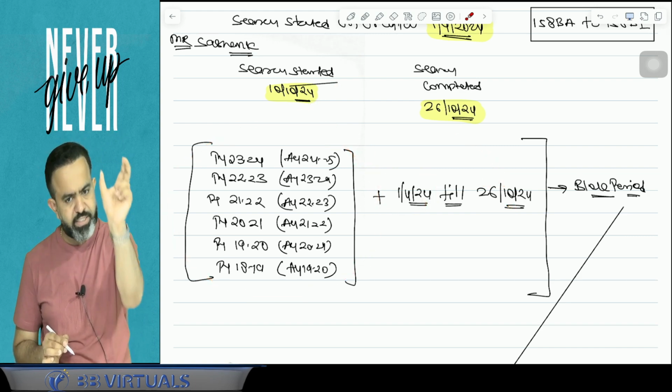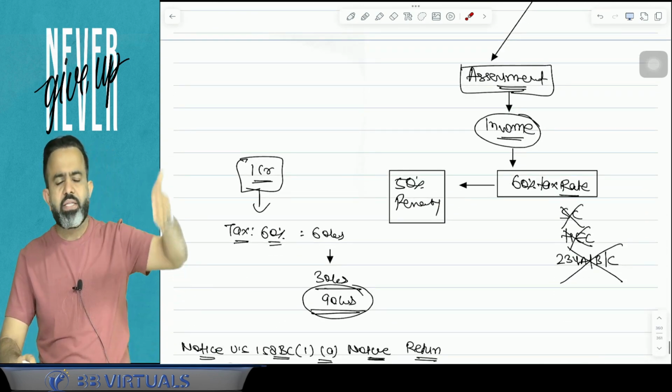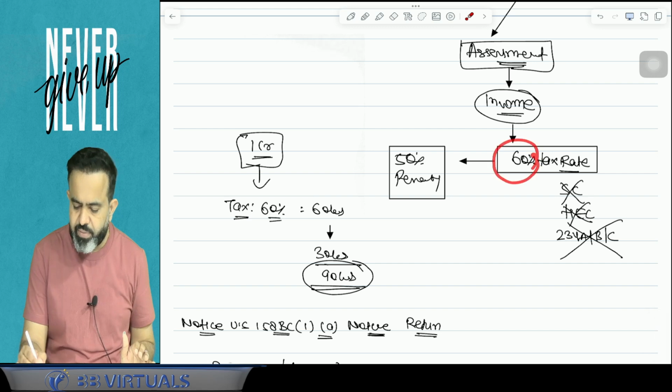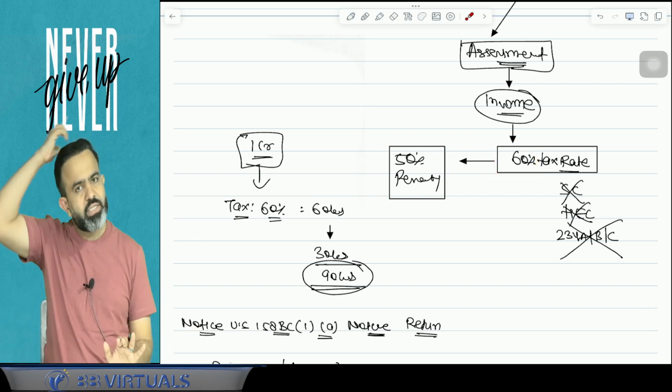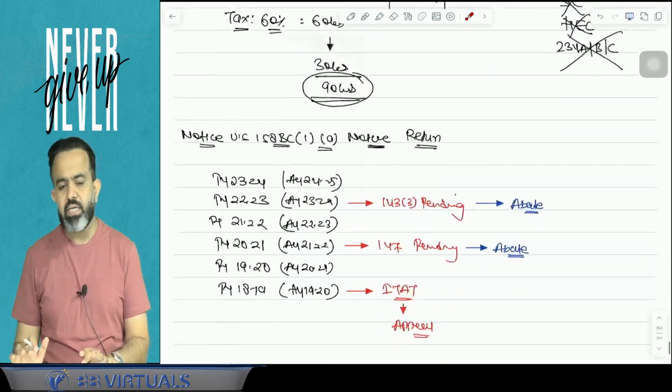And guys, they will make the assessment of the block period. In this block period, they will determine the income, and on that income there will be a 60% tax, and on that tax there will be a 50% penalty. Means, in simple terms, you have to pay 90% to the income tax department. Now the next part is, sir, what will happen?